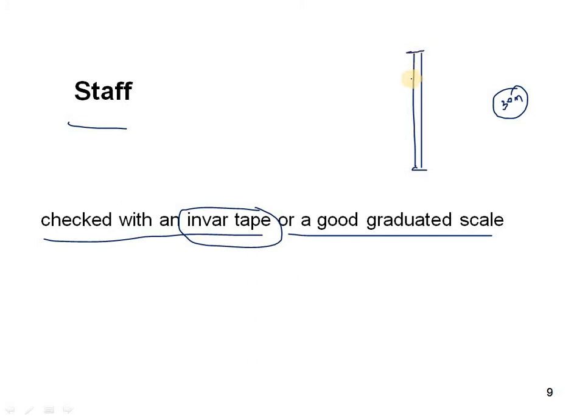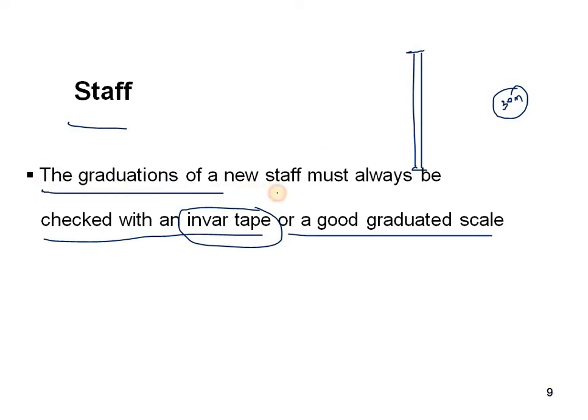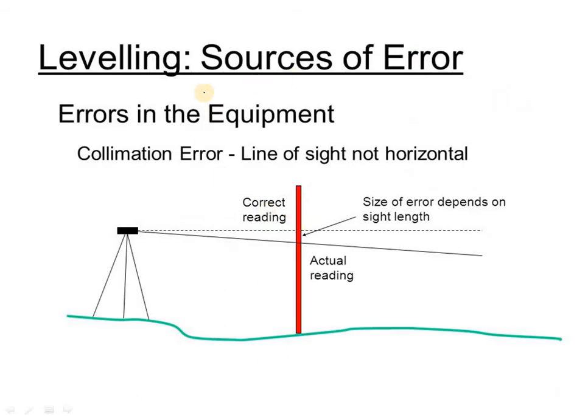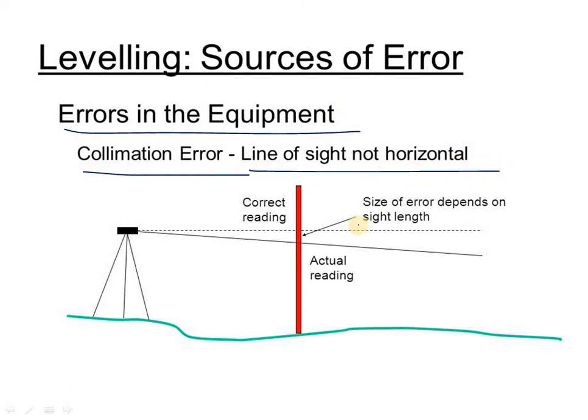So this is to identify whether the staff is a correctly graduated scale or not, we can check it. And here the graduations of a new staff must always be checked with an invert tape. Okay. So here you can see that is nothing but a staff also, errors in the equipment. So here collimation error, the line of sight is not horizontal. So we can observe here whether it is in the horizontal condition or not.